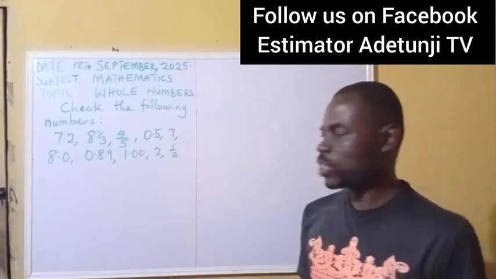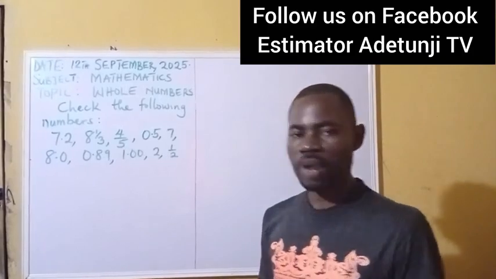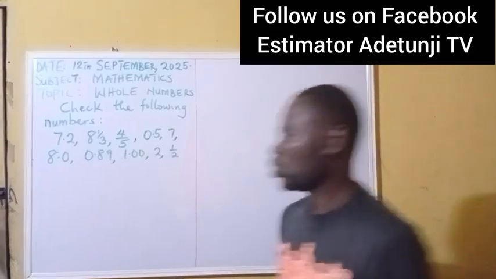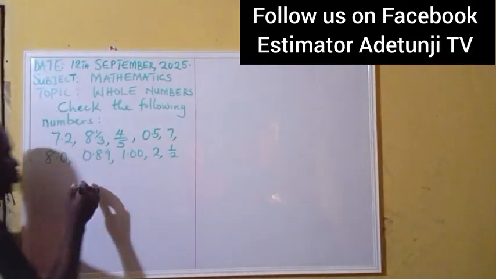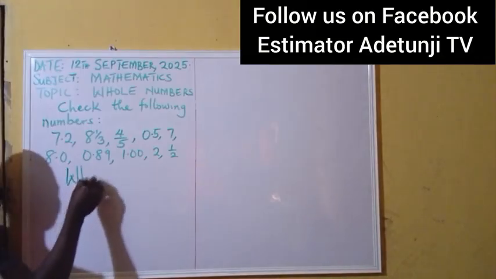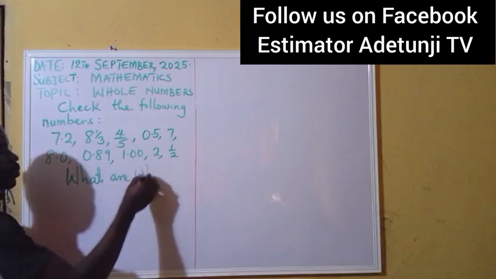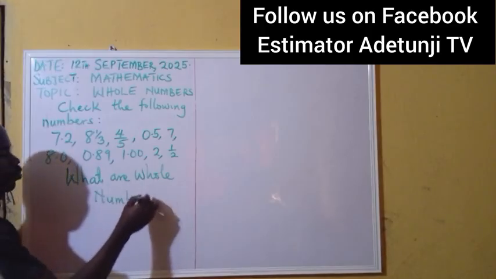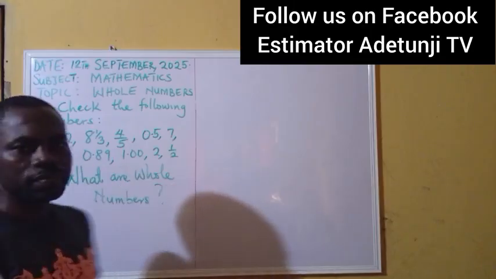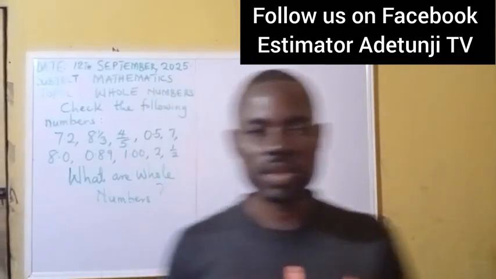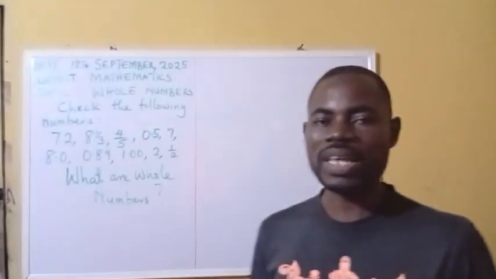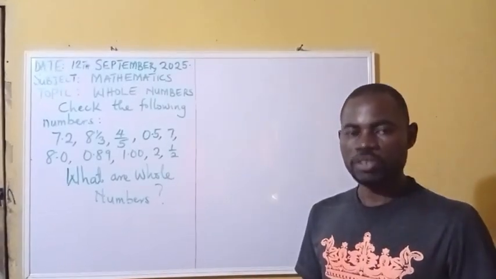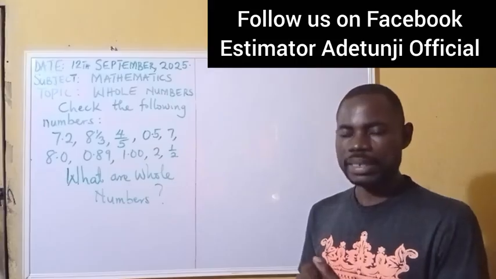Alright, I've started seeing the response in the comment box. Before I say you are right or you are wrong, the first question we ask is, what are whole numbers? When we say whole numbers, what do we mean? I'm glad to tell you that whole numbers are the numbers without fractions or decimal points. I repeat, whole numbers are numbers without fractions and decimal points.